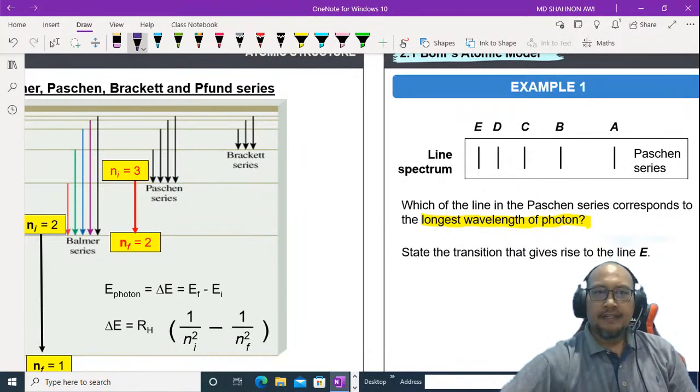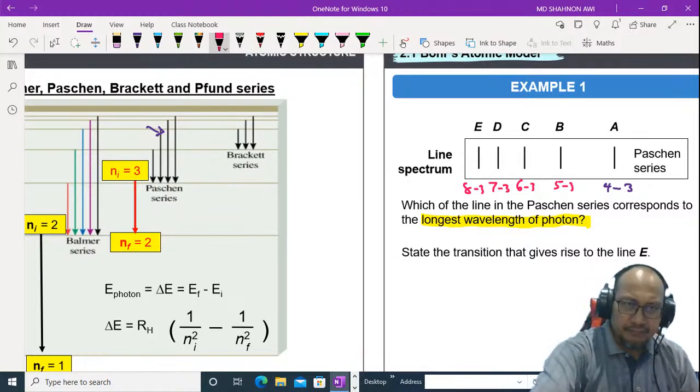That means the electron falls from n equal to 4 to n equal to 3. This is the first line, and this is the second line, where the electron falls from 5 to 3. This one is 6 to 3, then 7 to 3, and 8 to 3.